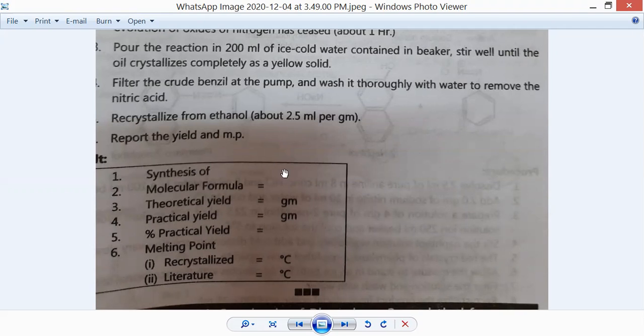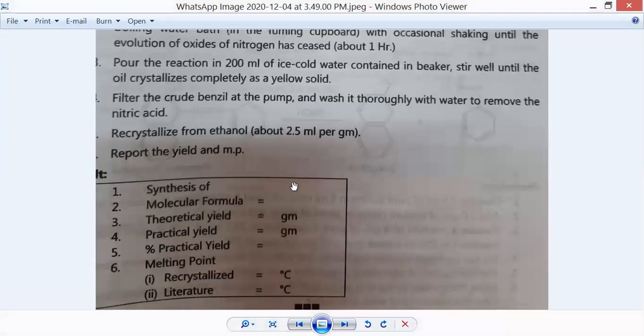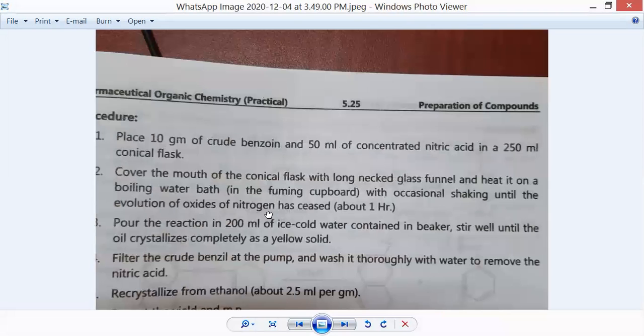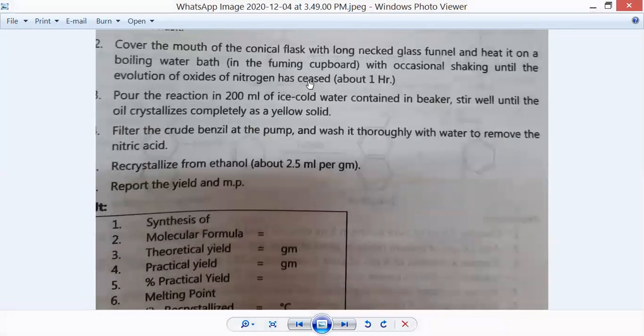That is synthesis of benzil from benzoin, molecular formula, theoretical yield. How to calculate the theoretical yield? I have already shared the photograph. Then percentage yield, melting point of the recrystallized product and the reported melting point. So in this way we are going to report the yield of benzil from benzoin.